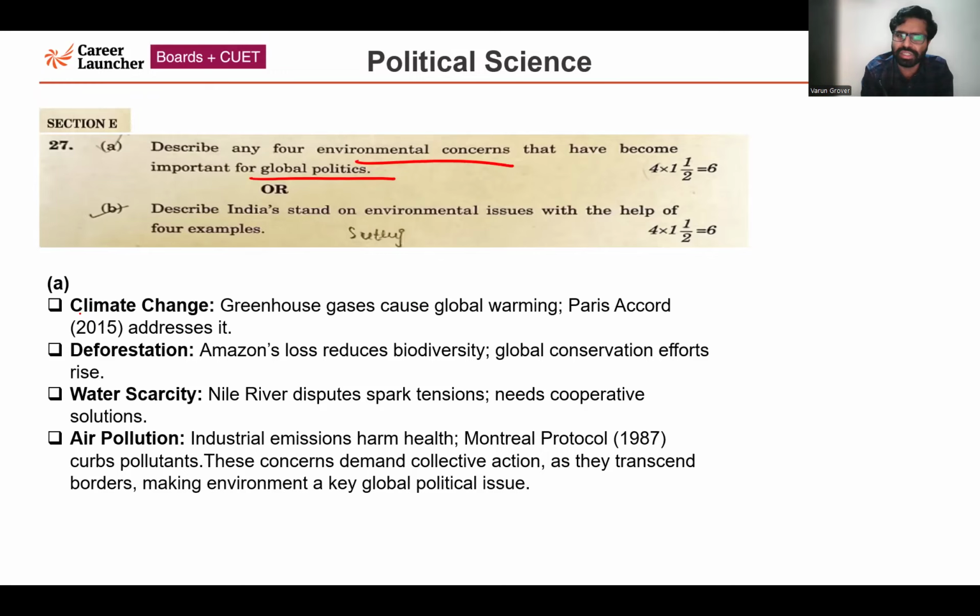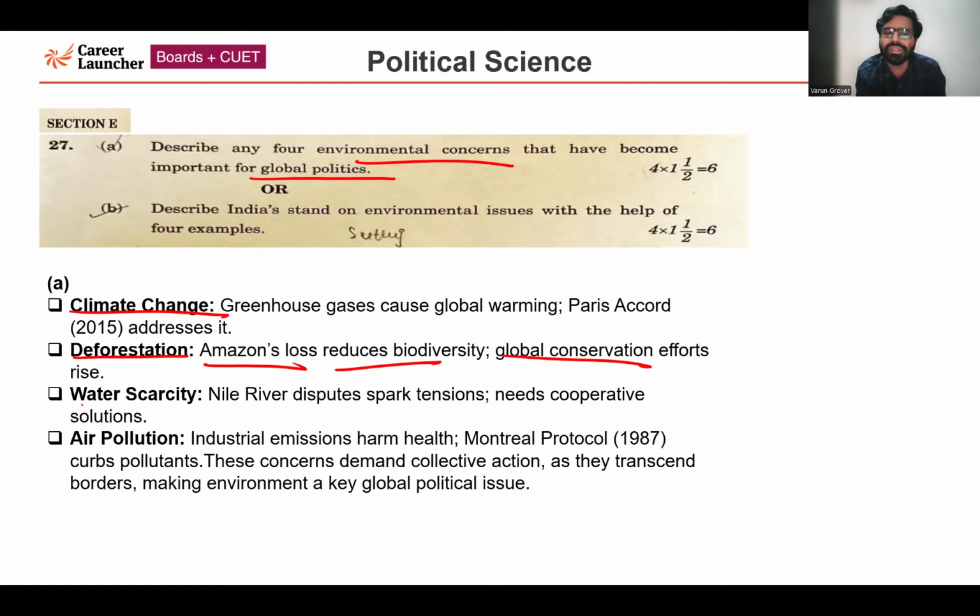See, first is climate change. Very importantly, climate change has become one of the important concerns. Now, too much emphasis rightly has been given to climate change when it comes to greenhouse gases, which are causing global warming. For that, the Paris Accord was signed in 2015. Prior to that, there were also other agreements which had been signed, but the Paris Accord famously, which was signed in 2015, is addressing that. Another environmental concern is deforestation. The Amazon's loss is very important. It is reducing biodiversity at a global scale. Global conservation efforts are on the rise.